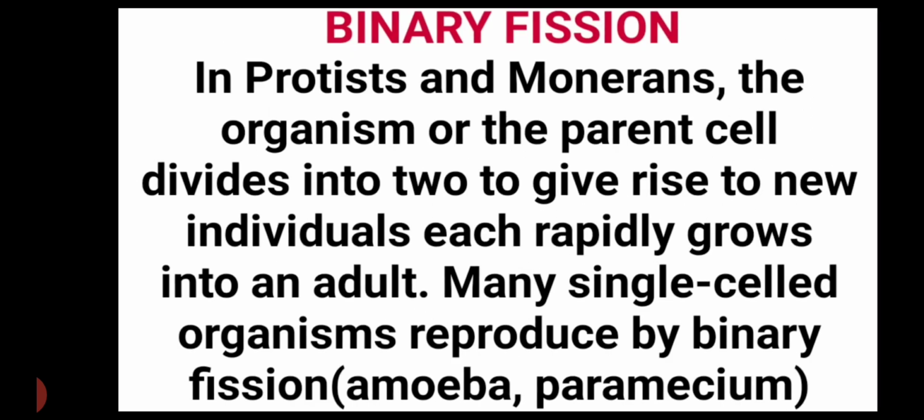So first is binary fission. In protists and moneras, that means both are single-celled organisms, the organism is divided into two, and the new individual produced by the division rapidly grows and converts into an adult. So different types of single-celled organisms reproduce by binary fission, for example, amoeba and paramecium.